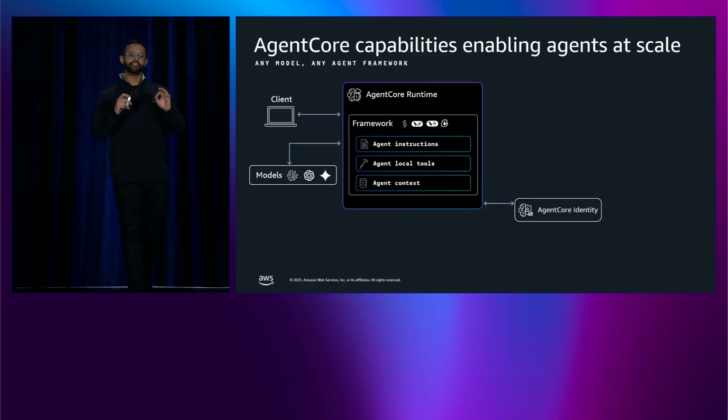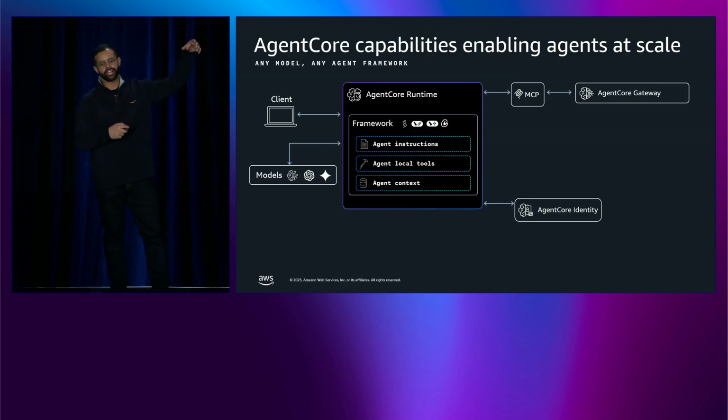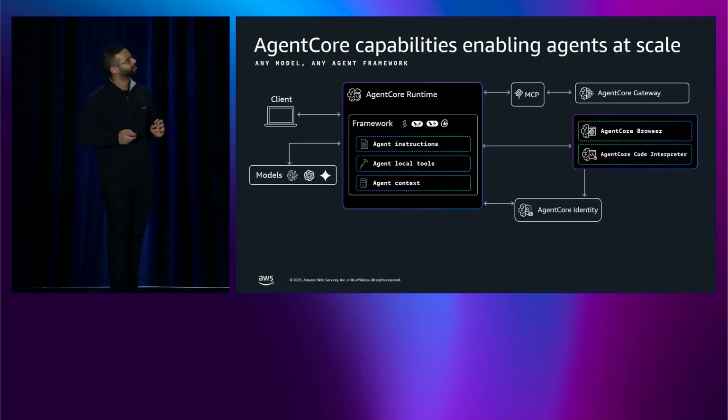Agent Core Identity gives you secure identity and access management for your agents, which is super critical in production. Agent Core Gateway gives you a gateway to your MCP servers, your custom tools, your Lambda functions, your OpenAPI schemas. Your existing tooling or business logic gets fronted by Agent Core Gateway, and it gives you that routing layer to make it more seamless for your existing application.